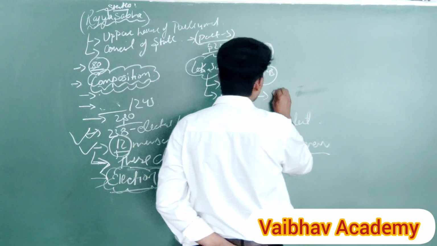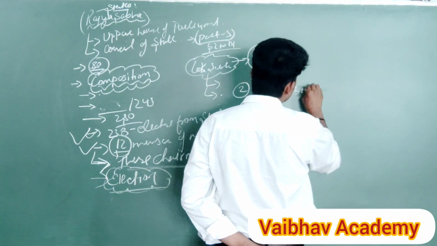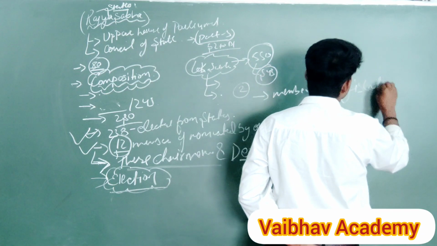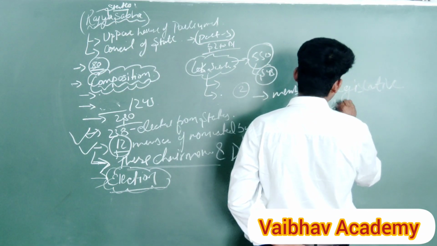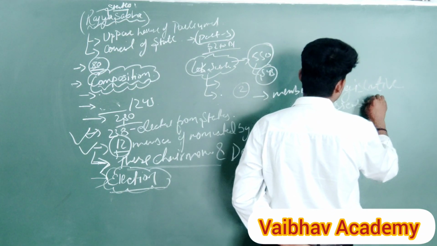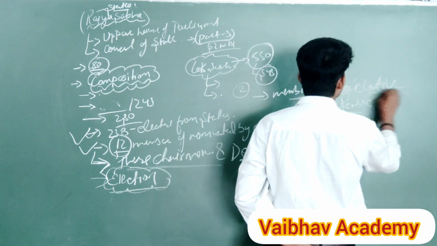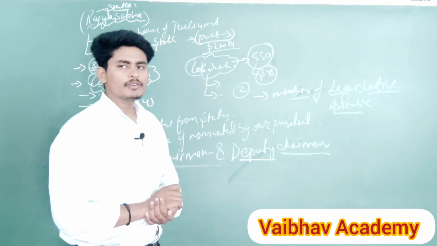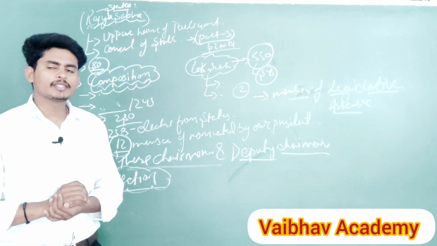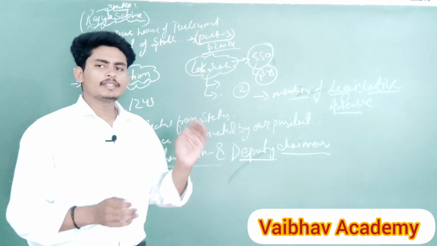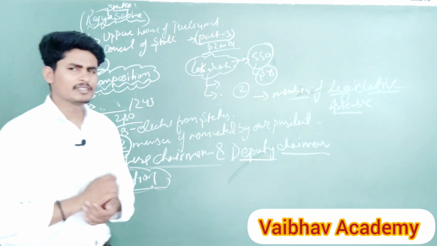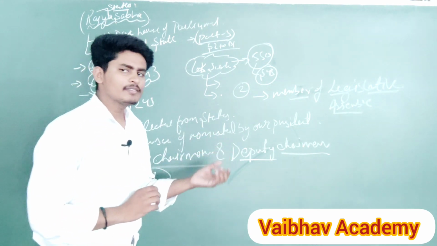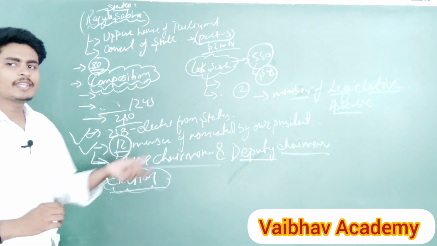I said members of legislative assembly, members of legislative assembly of the state. As we all know, there is a bicameral legislature only in about 6 or 7 states, just find out. So the members of the state legislative assembly elect the members of Rajya Sabha.